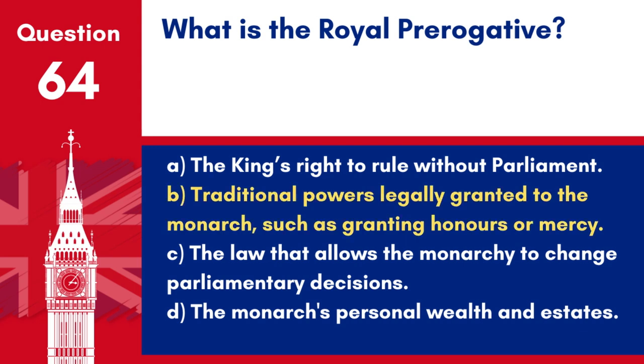Answer: B. Traditional powers legally granted to the monarch, such as granting honours or mercy. The royal prerogative includes a set of historic and traditional duties and powers that the monarch can exercise, which includes appointing the Prime Minister and granting pardons.